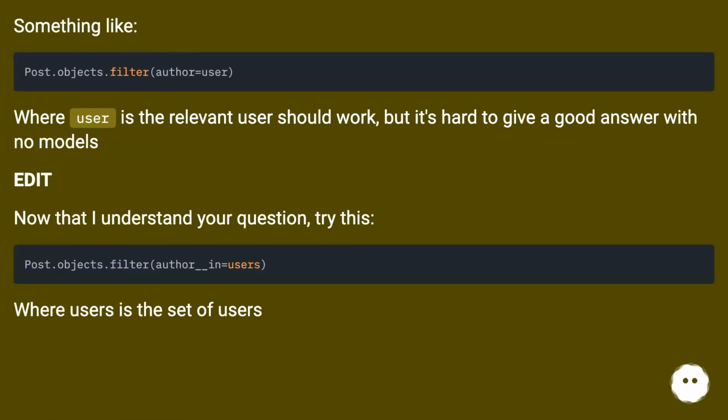Something like where user is the relevant user should work, but it's hard to give a good answer with no models. Edit. Now that I understand your question, try this. Where users is the set of users.